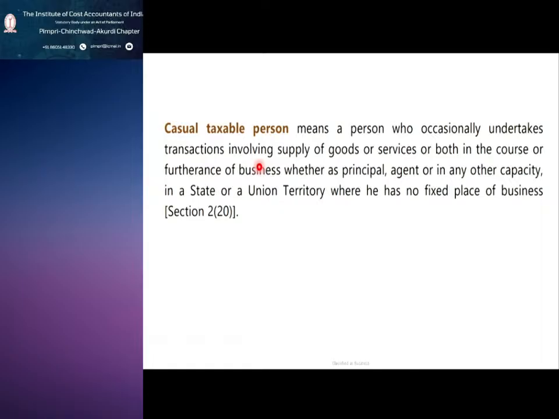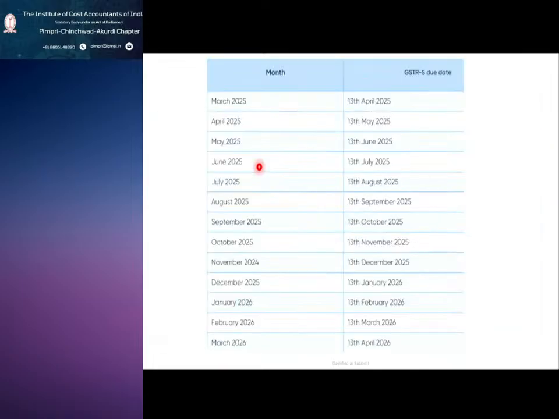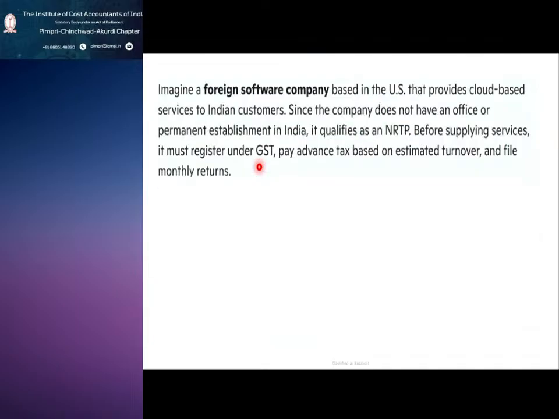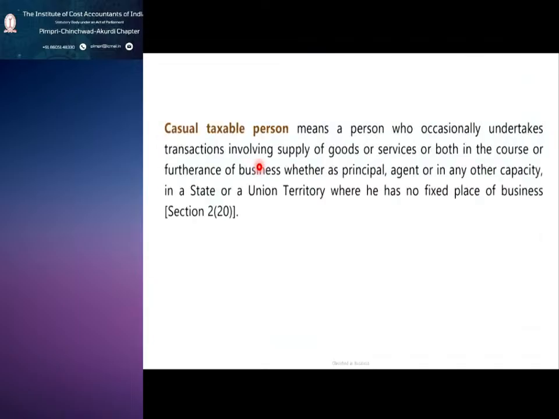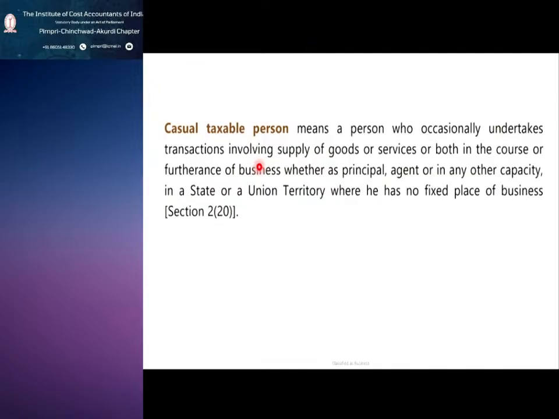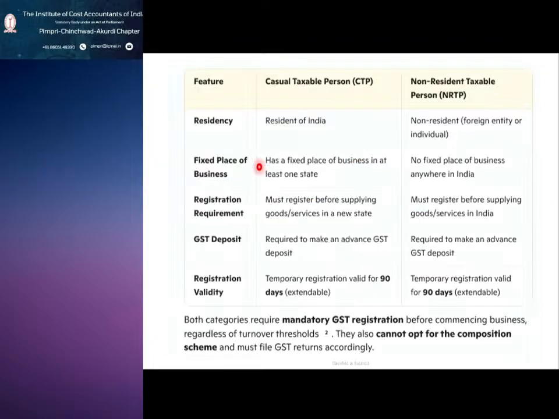And this you have to remember. In a recent CA Inter exam, there was a question: what is the difference between a casual taxable person and a normal taxable person? So I just wanted to share what the difference is as well. You will get an idea about who is called a casual taxable person and a normal taxable person.